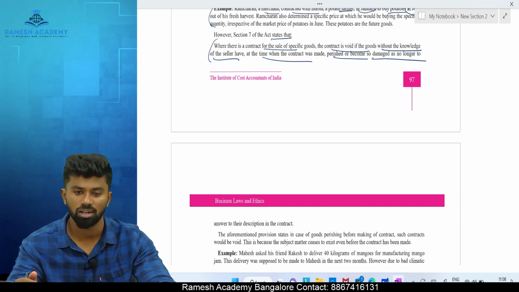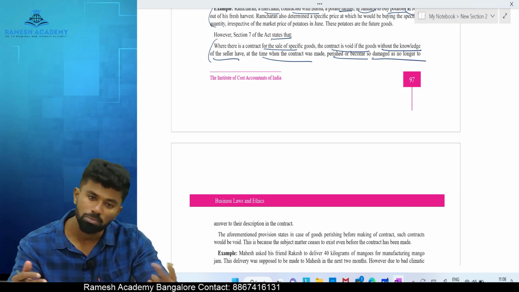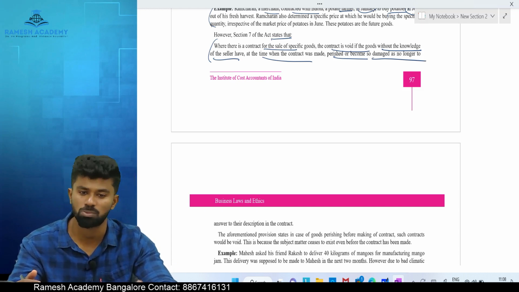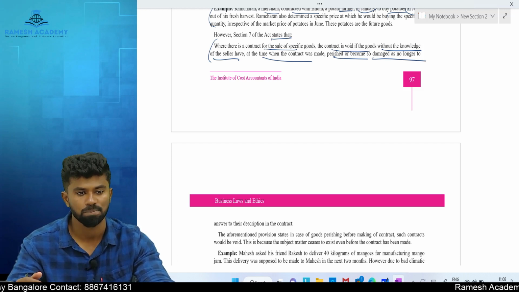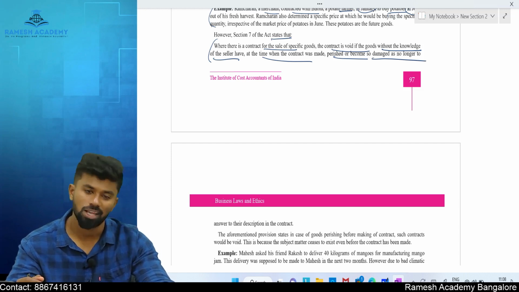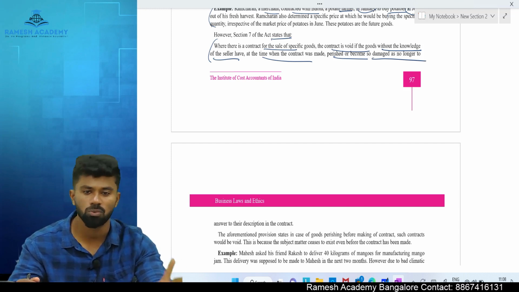Now, what if an agreement is made? Let's say I made an agreement with you to manufacture and sell 100 chairs. While manufacturing, the goods are destroyed. Who will be responsible, seller or buyer? Seller. Very good. Because ownership is not transferred. Again, the agreement becomes void.